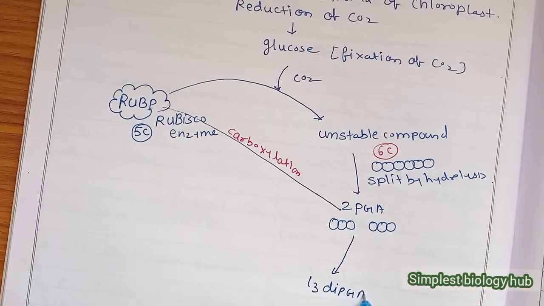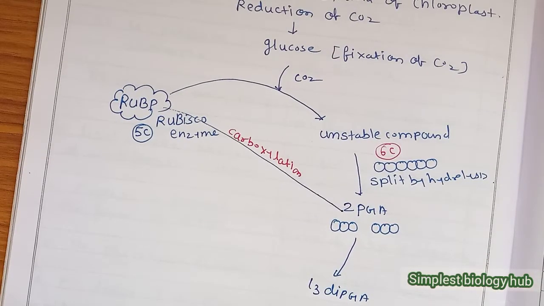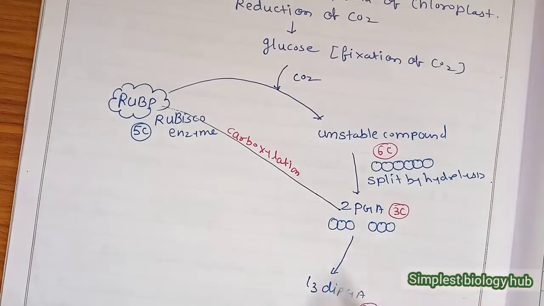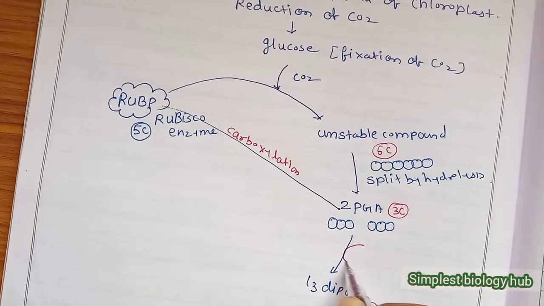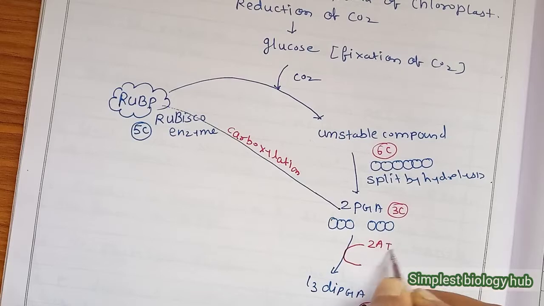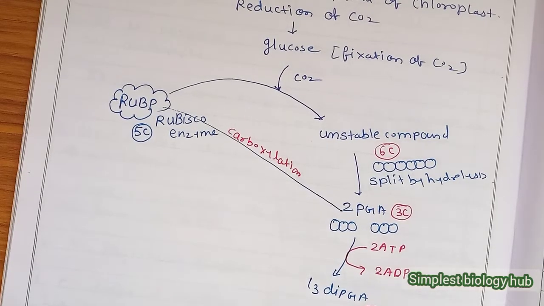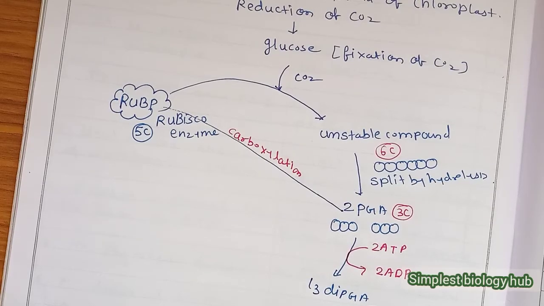Then 2 molecules of PGA are again converted into 1,3-di-PGA. It is nothing but the isomer of the PGA. It is a 3-carbon compound, and it is also a 3-carbon compound. But during that conversion, it uses 2 ATP molecules and converts them into 2 ADP. ATP and NADPH2 are used in this reaction, which come from the light reaction.